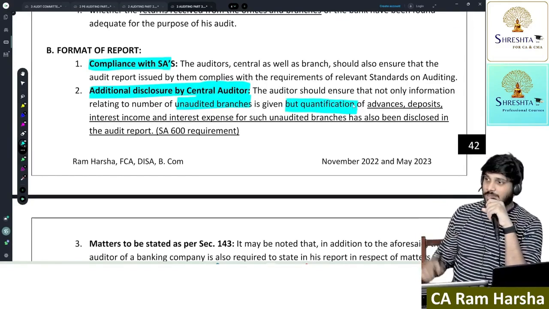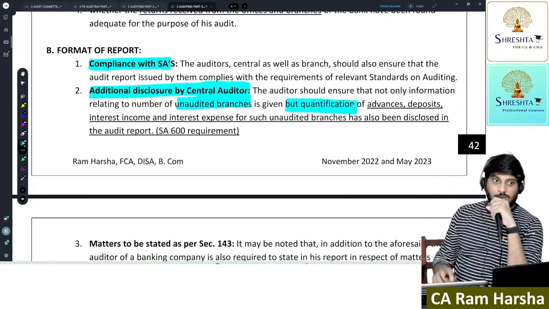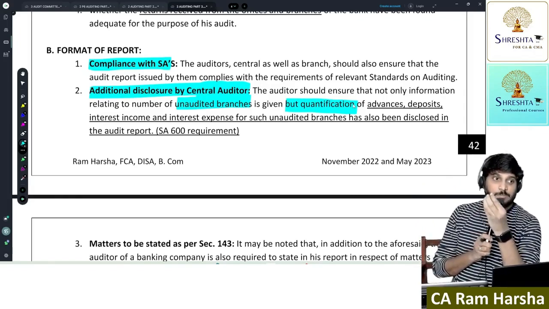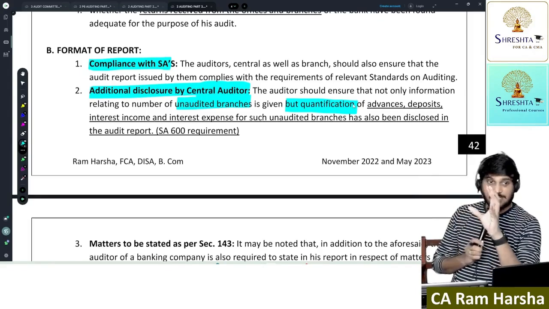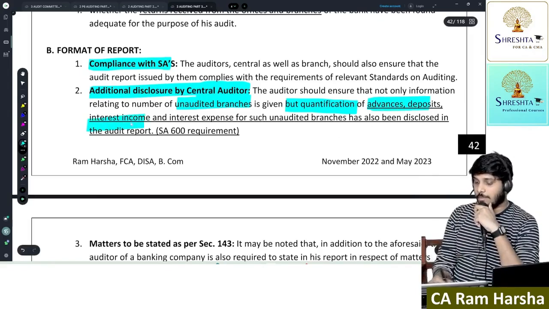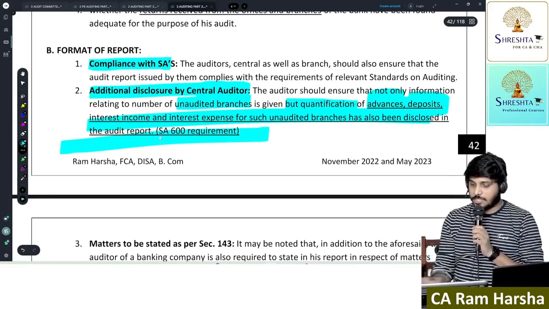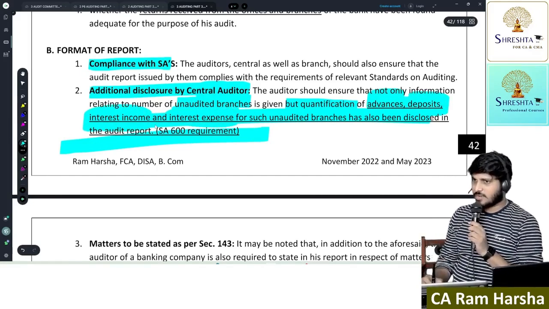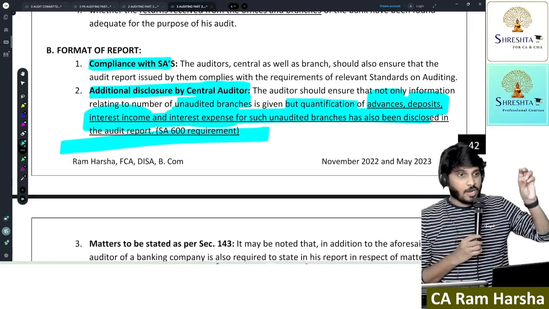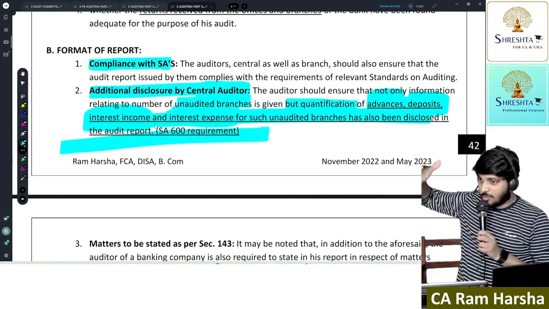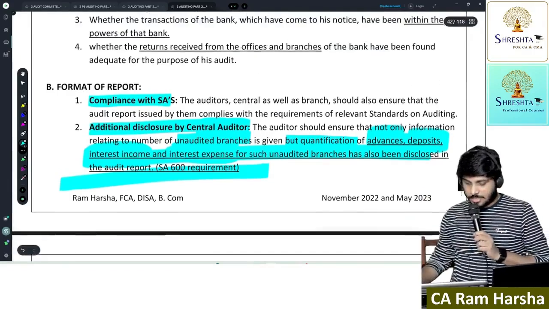If you recollect, I showed you the other matter paragraph of SBI. 16,000 branches were not audited, whose deposits are 35%, whose advances are 25, whose interest income is 25, whose expenditure is 20, like that, percentages. Quantification is also important, understood or not. So quantification of advances, deposits, interest income and interest expenditure should also be given, not only unaudited branch details: how far these unaudited branches account for in total advances, total deposits, total interest and total expenditure. Clear or not? Next.